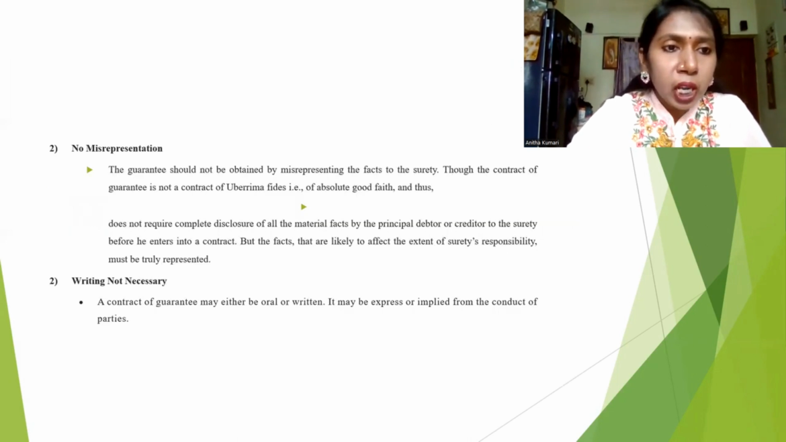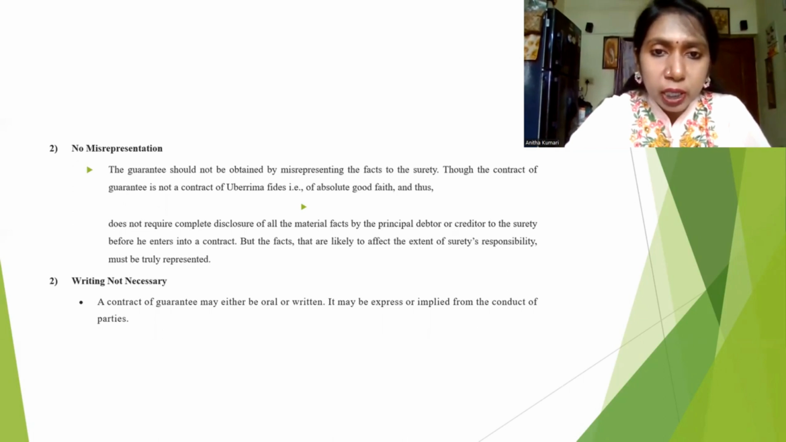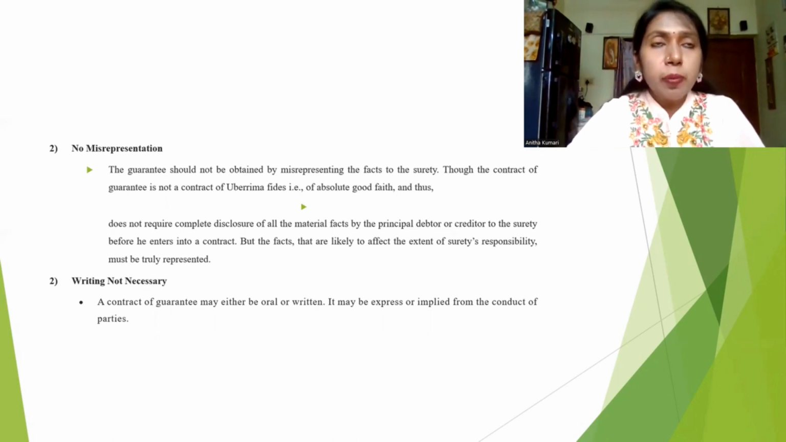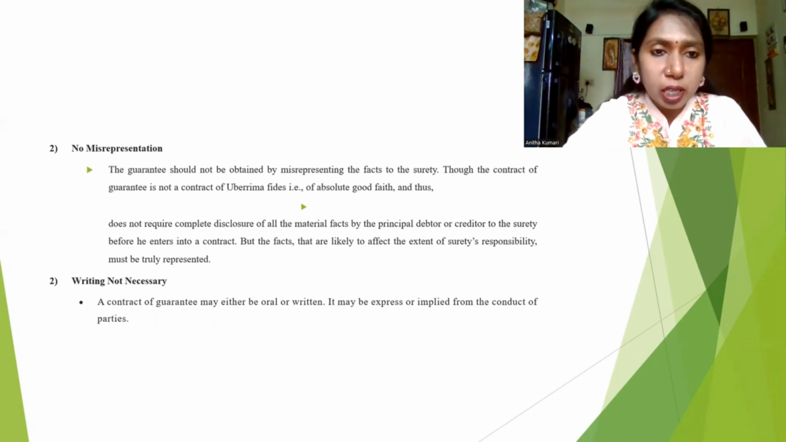No misrepresentation. The guarantee should not be obtained by misrepresenting the facts to the surety. That means when the third party enters and gives assurance, whatever information is transferred related to the particular contract must be clearly communicated to the surety also. The principal debtor and creditor should not hide any information from the surety. He has to make sure there is no kind of hidden information in this contract.